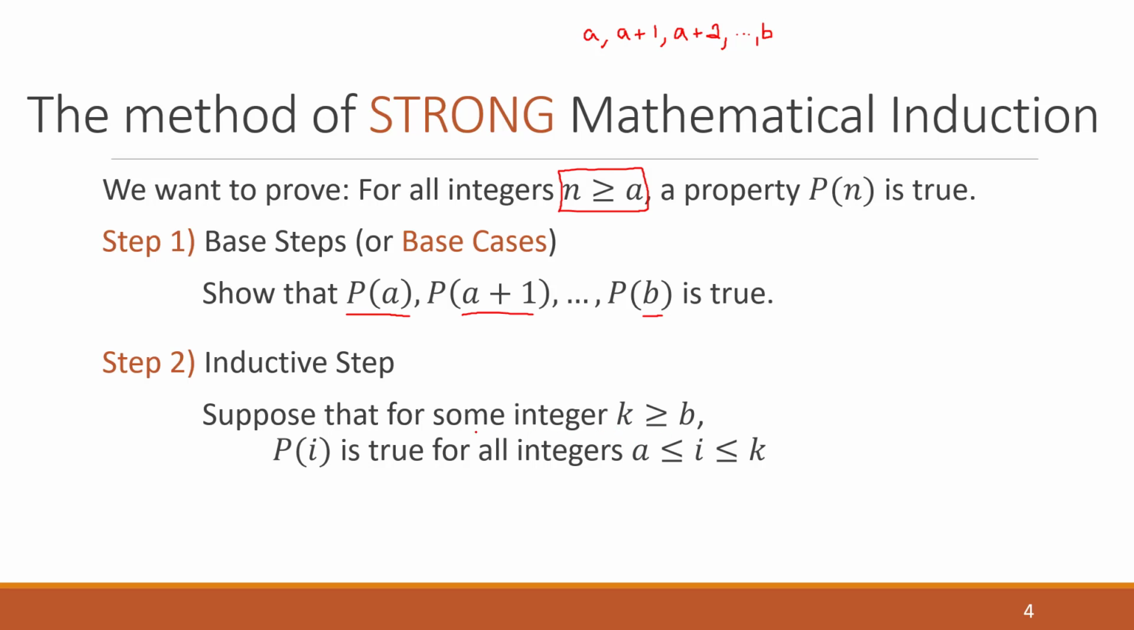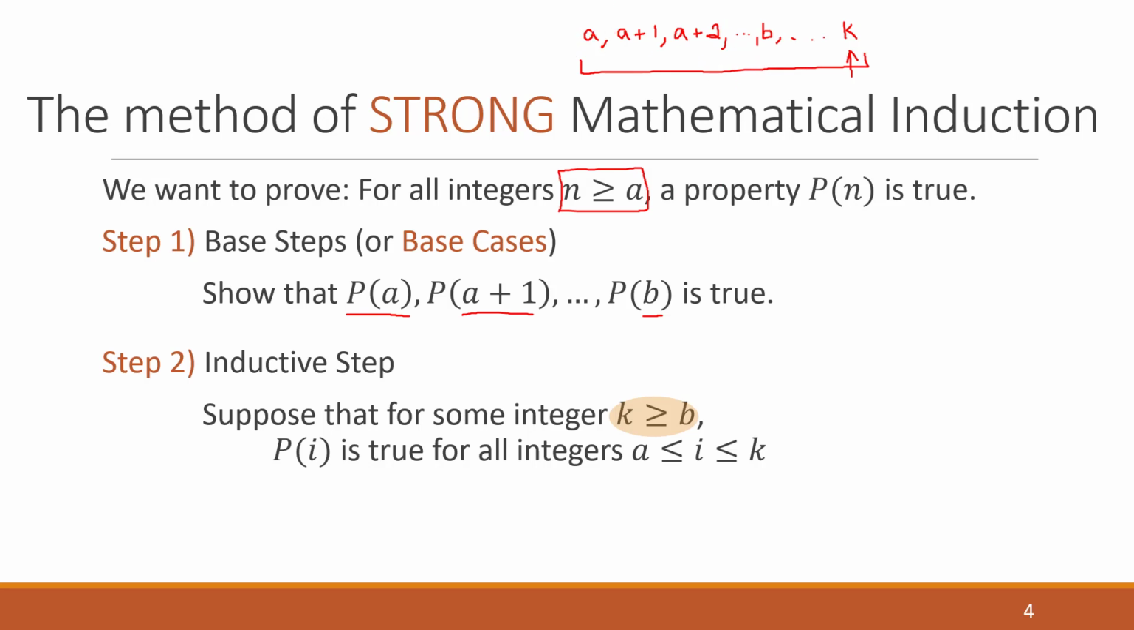So notice here we say some integer k greater than or equal to b. If we look back up at our little number line, I don't know where k is, but k is going to be somewhere after b. And now what we're supposing is not just that the property works for k, which is what we used to do in weak induction. Now we're supposing that the property holds true for this entire list. That's the really critical point.